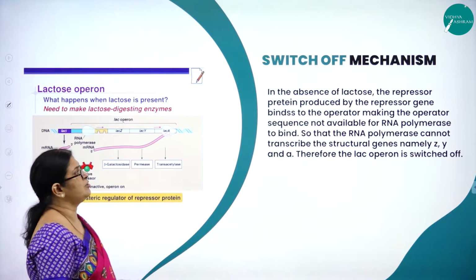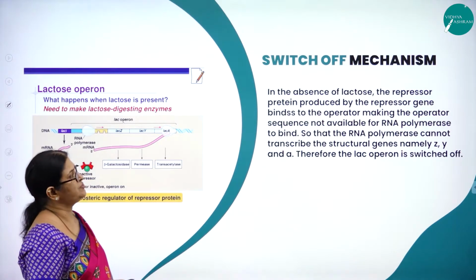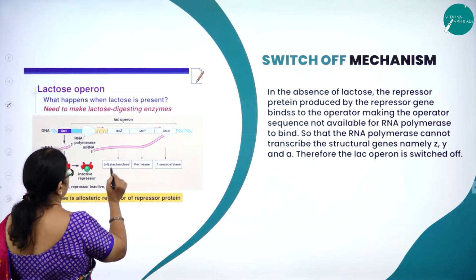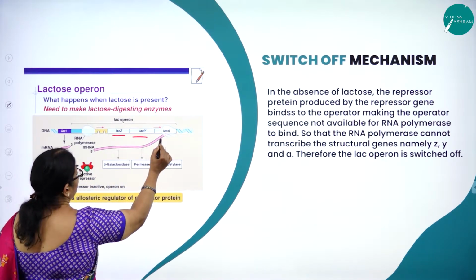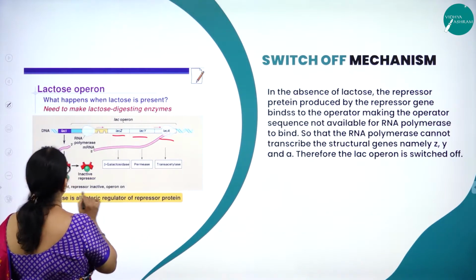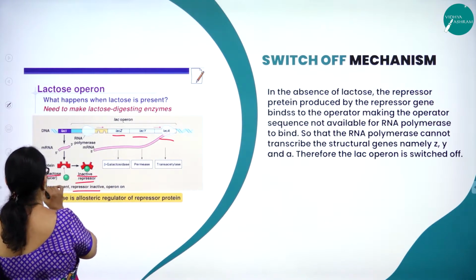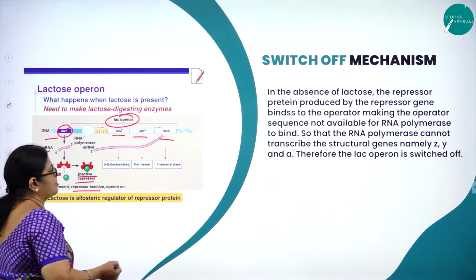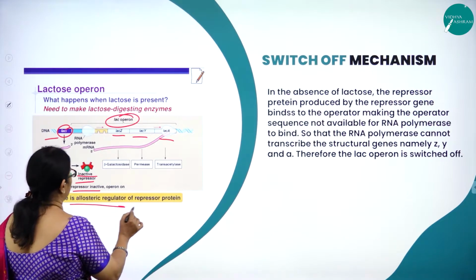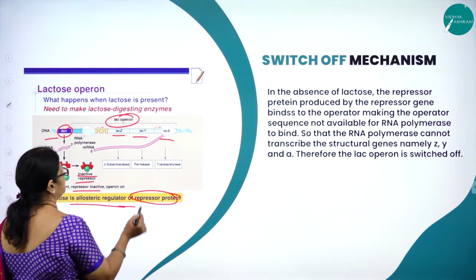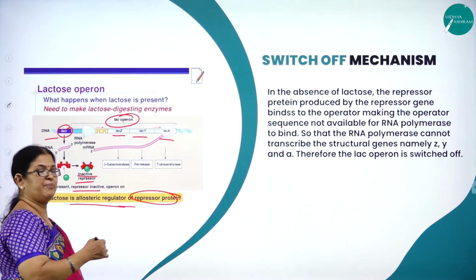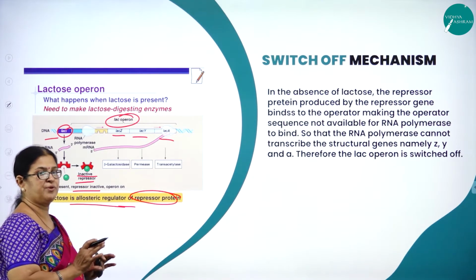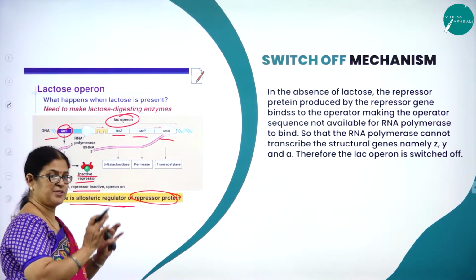Here we can see the whole mechanism, the switch off mechanism and the switch on mechanism. You can see the three genes, here LAC-Z, LAC-Y and LAC-A, and this is the inactive repressor protein. Here you can see the DNA. Lactose is an allosteric regulator of the gene repressor protein. When this repressor protein binds to the operator gene, the synthesis of protein, the gene expression, will be stopped.